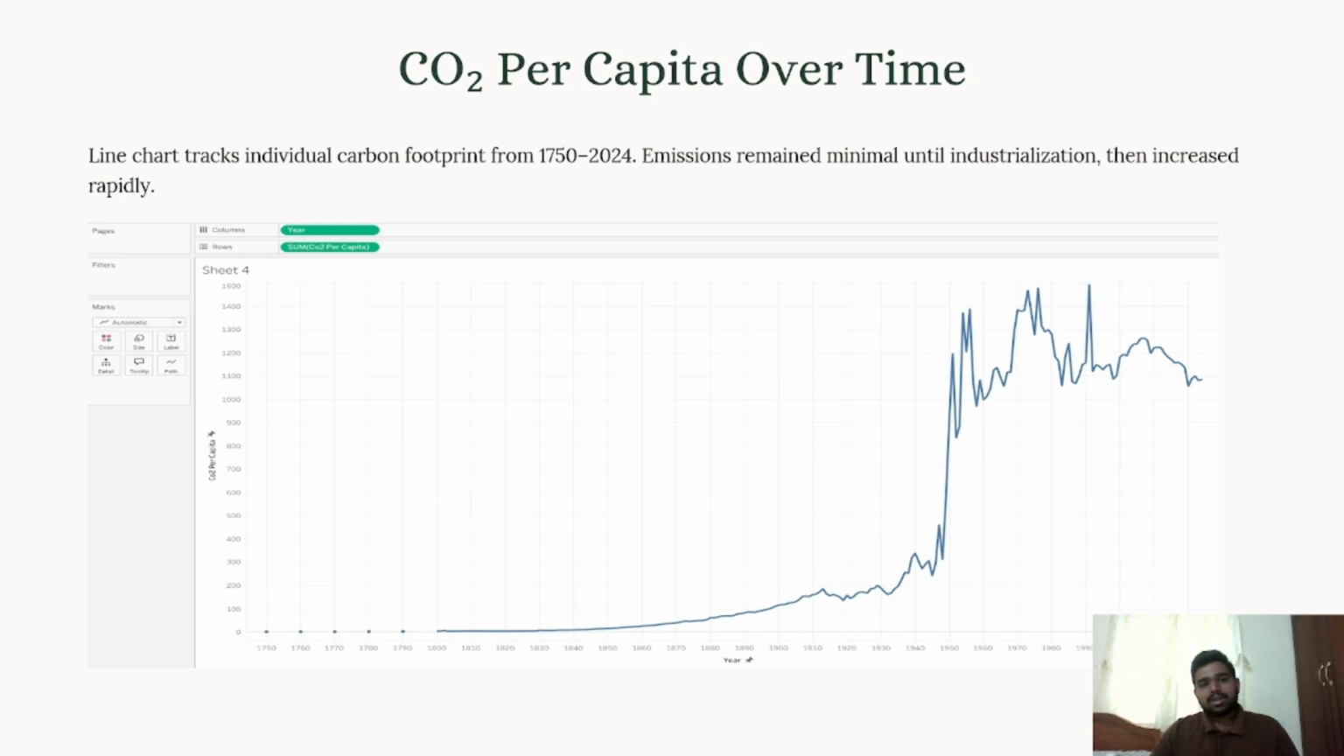And here we can see the CO2 per capita over time, which means we can see the carbon footprint from the year 1750 to 2024. So the emissions remain minimal until industrialization, then increased rapidly.